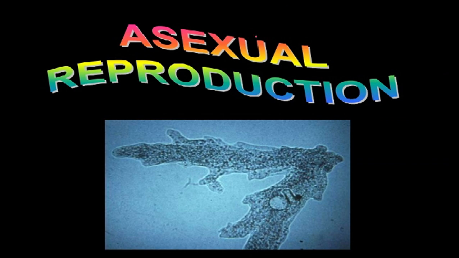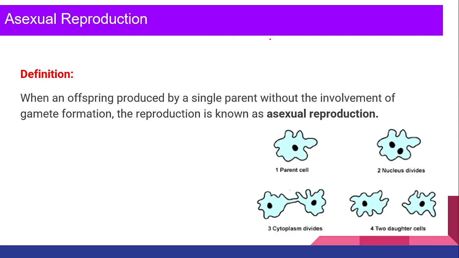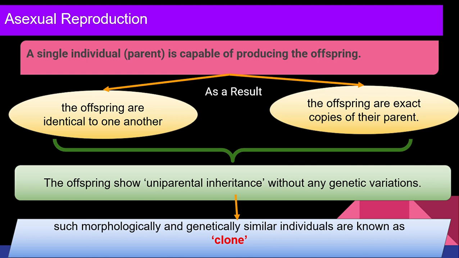Now, by this, we are going to start asexual reproduction. We have already studied what asexual reproduction is. What is the definition? When offspring are produced by a single parent. Just now we studied uniparental, right? Without involvement of gamete formation, this type of reproduction we call asexual reproduction. So there is no gamete formation and it takes place from one parent.